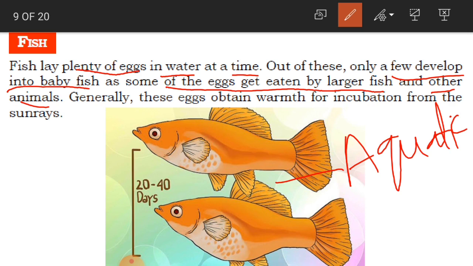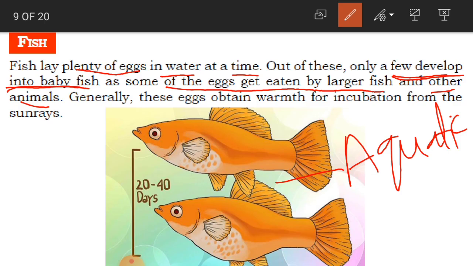Because of that, only a few eggs of fish are going to develop into baby fish. Even though it is laying so many eggs, not all eggs are going to become baby fish. Only some are going to develop as baby fish. Why? Because some of the eggs are eaten by the larger fish living in the water, and also by the other animals which live in the water.